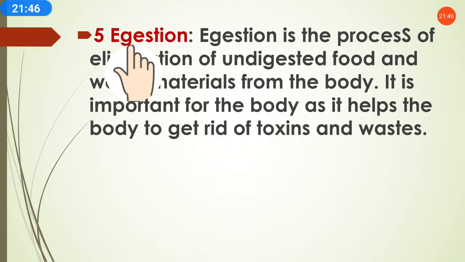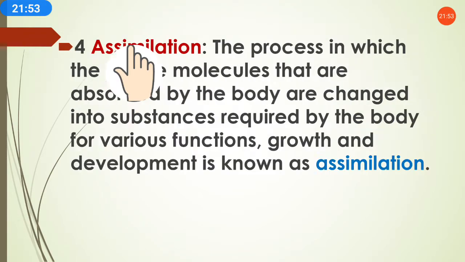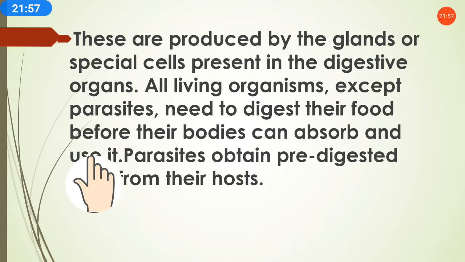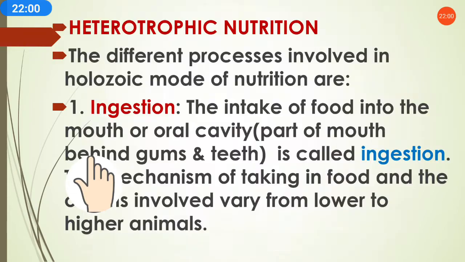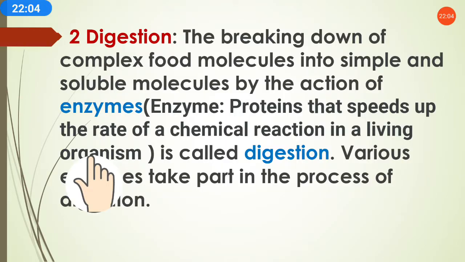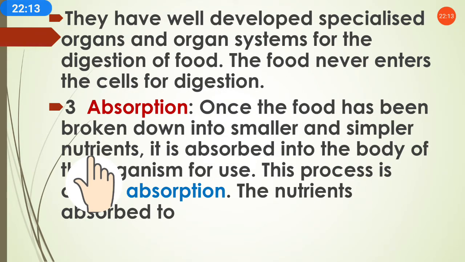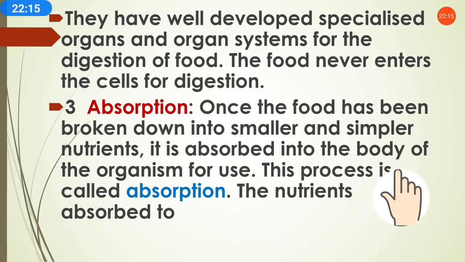So these are the five main processes which are important for the digestion process. First, ingestion, taking in food. Second, digestion, breaking down of food from complex into simple. Third, absorption, once the food is broken down, it needs to be absorbed.